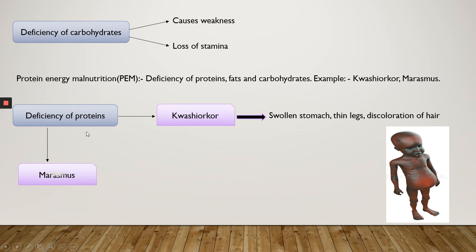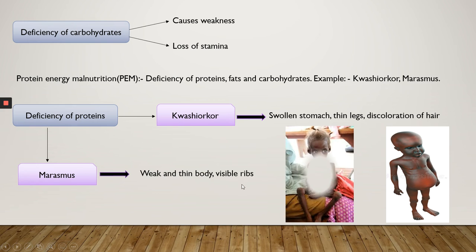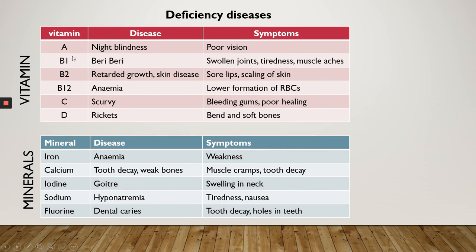The next disease which happens because of deficiency of proteins is marasmus. And what are the symptoms of marasmus? Again, it is a disease which happens in children. A child who has marasmus has a weak and thin body, and has visible ribs.